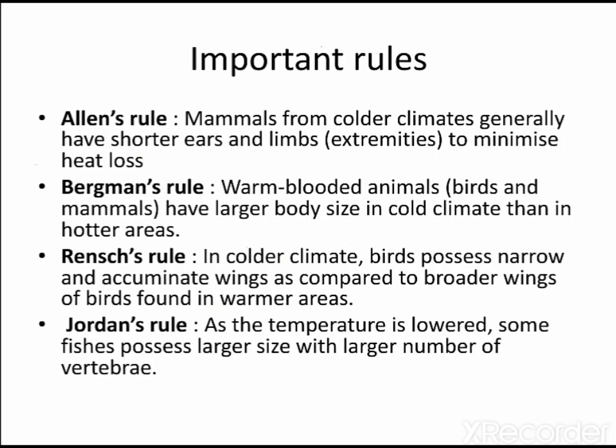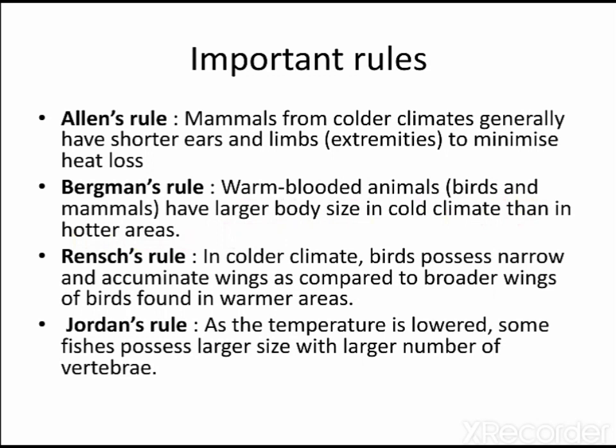Before that, some other rules are also mentioned in this question, like Bergmann's rule, Wrench's rule, and Jordan's rule. So let us just quickly go through this. What is Bergmann's rule? Bergmann's rule states that warm-blooded organisms living in colder areas have larger body size as compared to those in hotter areas. For example, take the polar bear and the normal bear. The polar bear will have a greater size. This is explained by Bergmann's rule.